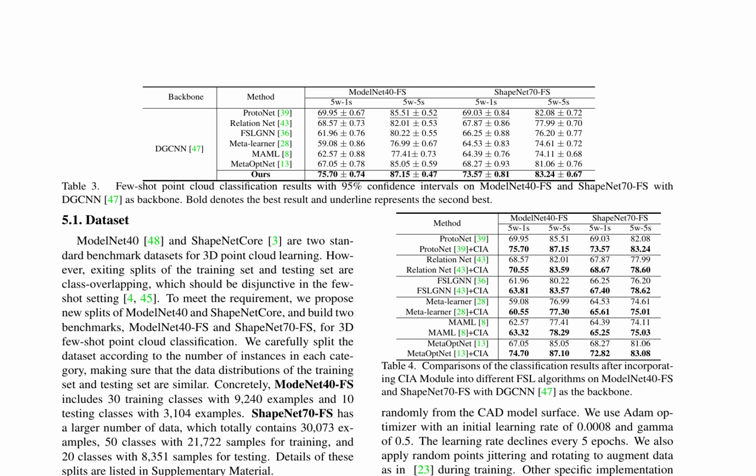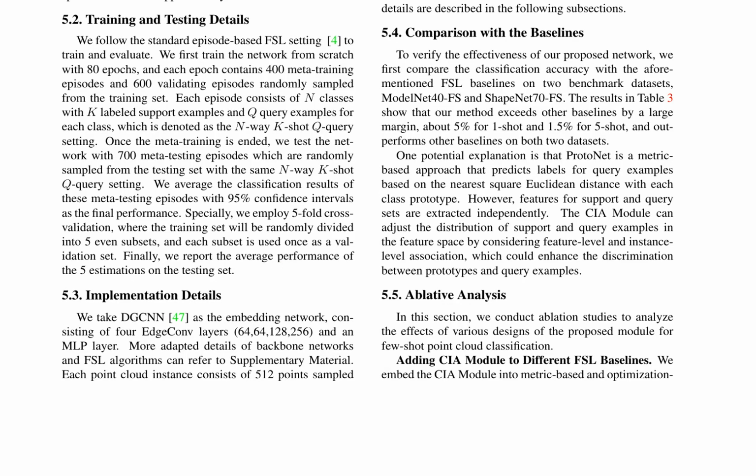The authors construct 2 benchmarks, ModelNet40-FS and ShapeNet70-FS, for 3D point cloud classification, which are derived from standard datasets ModelNet40 and ShapeNet Core. The new splits ensure that the training and testing sets are disjunctive, meeting the requirement for the few-shot setting. Experimental results demonstrate the effectiveness of the proposed CIA module, which achieves significant performance improvement with different FSL algorithms and can be adapted well into different backbones.